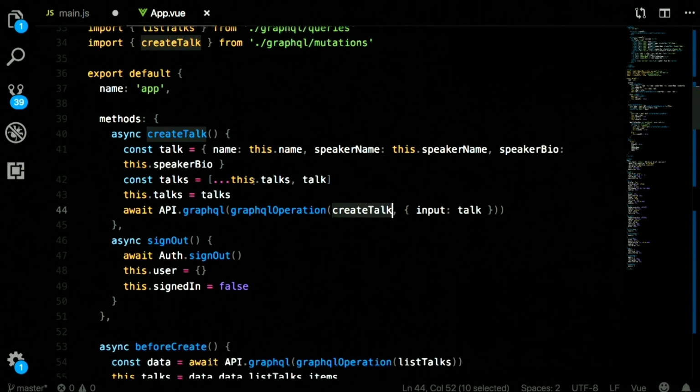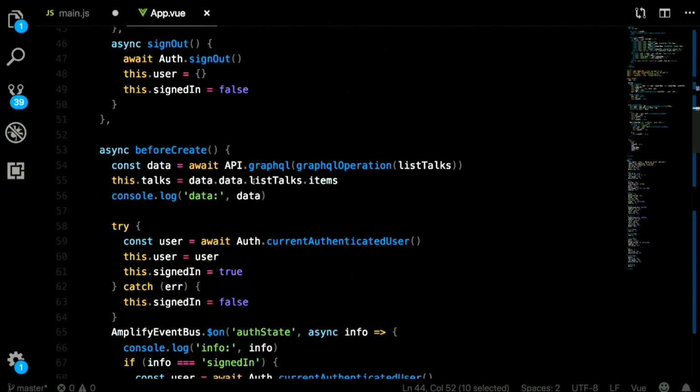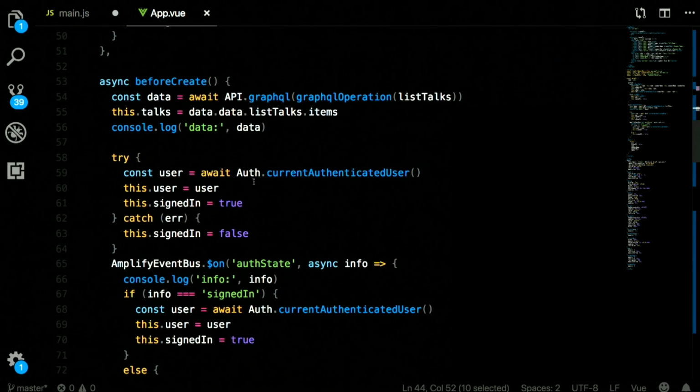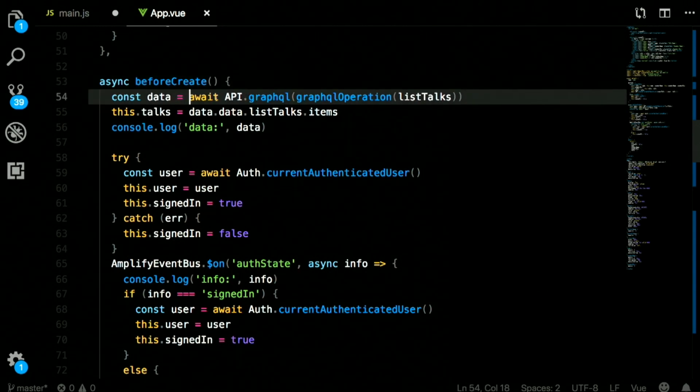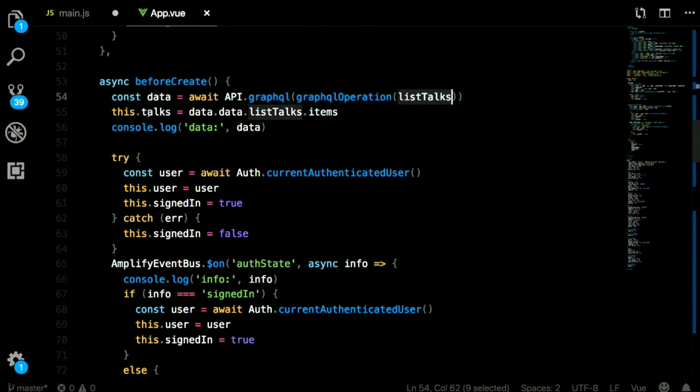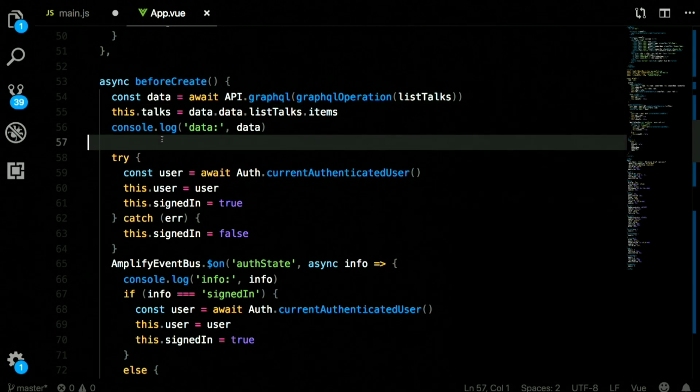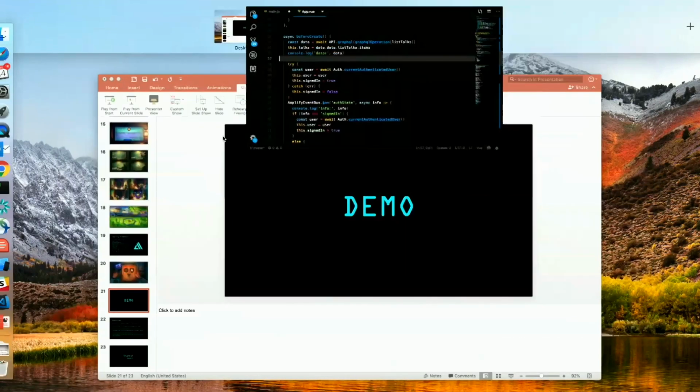The other thing we'll look at real quick is how we actually fetch the data from our API. We do that here in beforeCreate. We do an async await where we call api.graphql, passing in the query. We get the talks, and we set those in the current state. And that's kind of it on that.